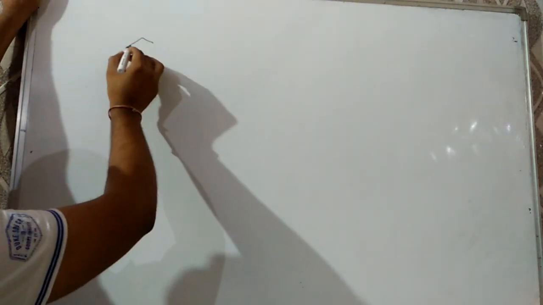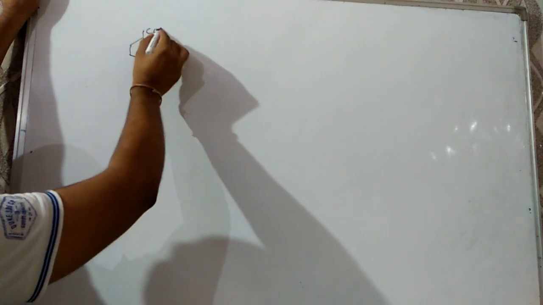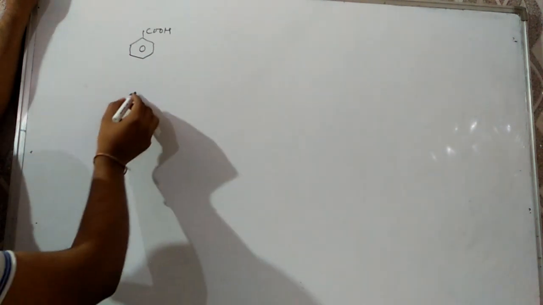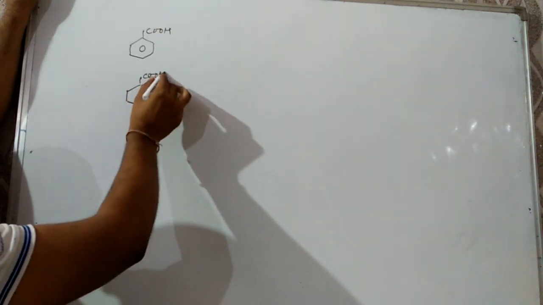Next, aromatic carboxylic acids. The first one is benzene having one COOH group, then it is benzoic acid. If an OH group is present adjacent to COOH, then it is known as 2-hydroxybenzoic acid or salicylic acid, and it is used for preparation of medicines.